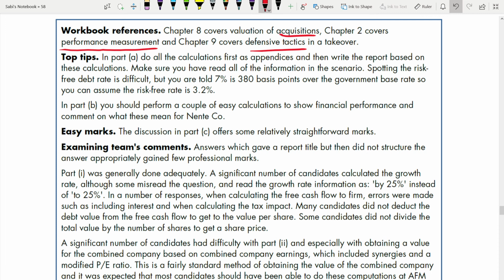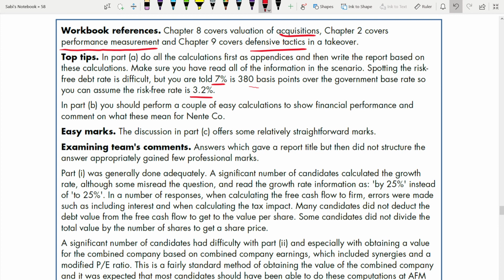calculations. Make sure you have read all the information in the scenario. Spotting the risk-free rate is difficult, but you are told 7% is 380 basis points over the government base rate. So you can assume the risk-free rate is 3.2%. Okay, the 7% is over the 380. So that risk-free rate you have to assume is 3.2%. It will be less, of course, it will be less.